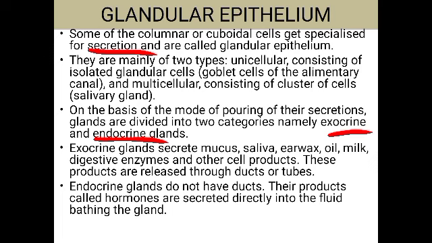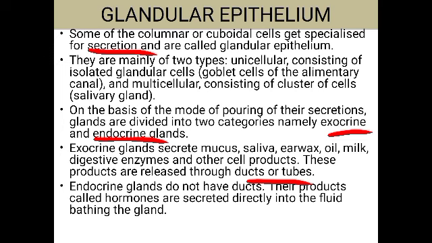And digestive enzymes are secreted by the various digestive glands like liver, pancreas, etc. These are secreted by the exocrine glands and stored in the ducts or tubes, and from them it will be released whenever it is required. That's why they are called exocrine glands.